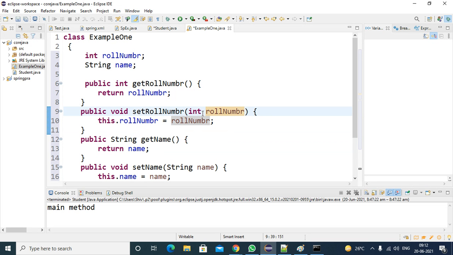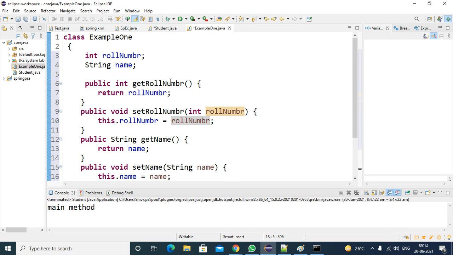Some other naming conventions are there, like listener conventions in AWT or Swing programming. Suppose some button is there, like the maximize button or minimize button. If you click on this button, what will happen? At the back end some code is executing, which means a listener is added for this button. The naming convention for that is addListener and removeListener, for adding and removing a listener. Some other naming conventions are also there; based on the requirement, we will discuss them whenever needed. So these are the naming conventions we need to follow.